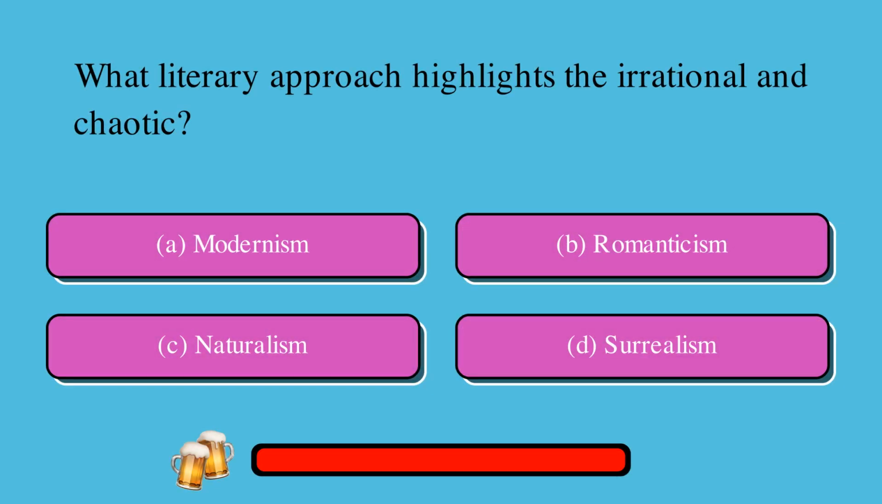What literary approach highlights the irrational and chaotic? A. Modernism, or B. Romanticism, or C. Naturalism, or D. Surrealism? The correct answer is D. Surrealism.